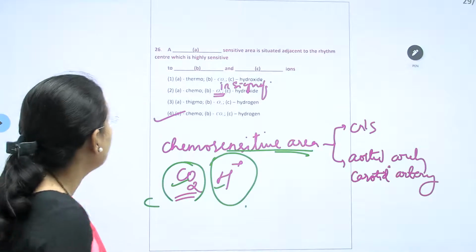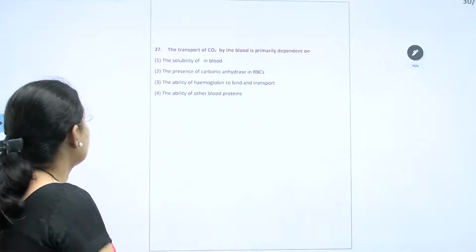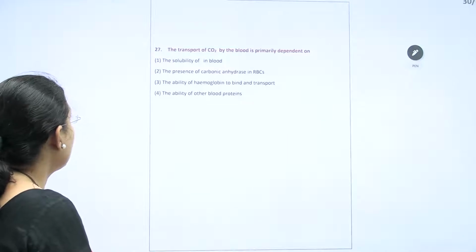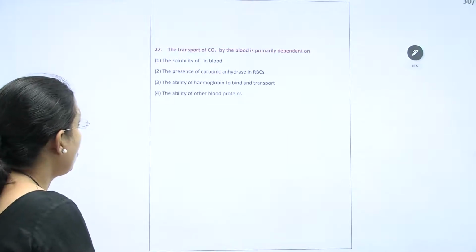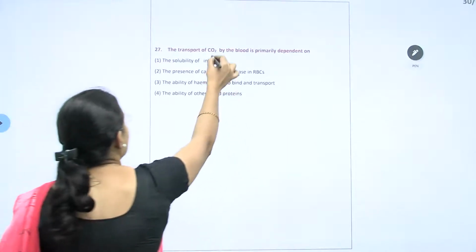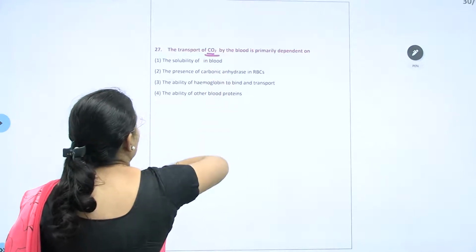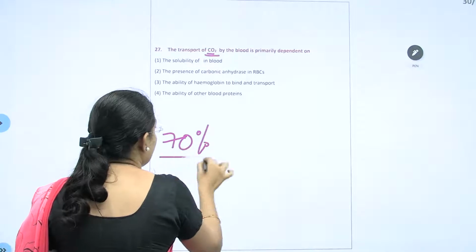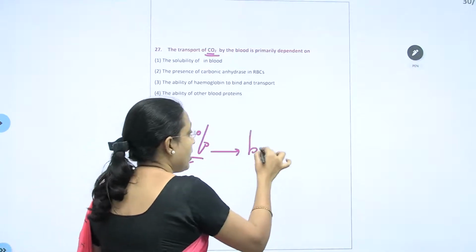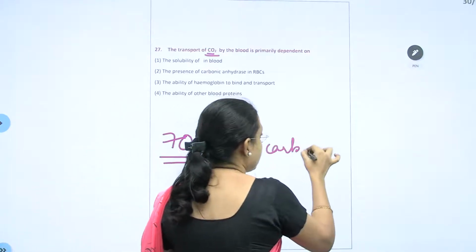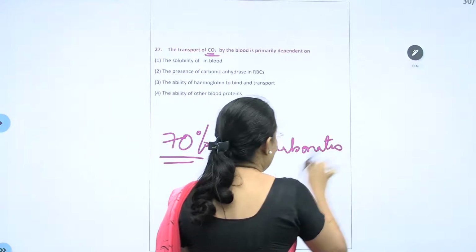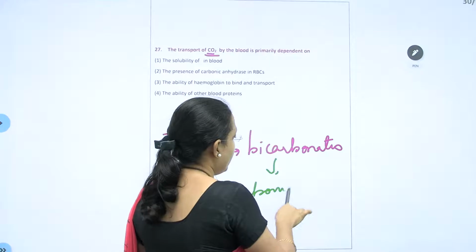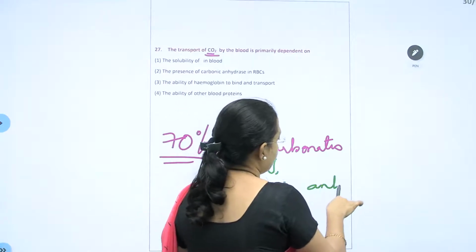Okay. Next one, 26. Transport of CO2 by the blood is primarily dependent on what? So transport of CO2 primarily means, very important, that 70% of it is transported as bicarbonates, and that requires an enzyme called carbonic anhydrase.